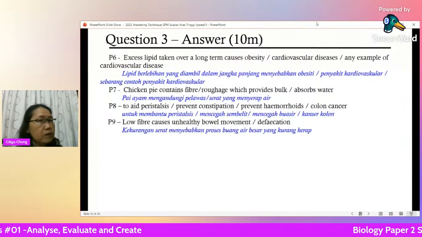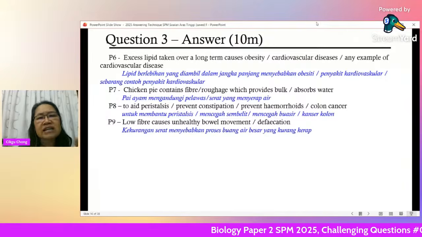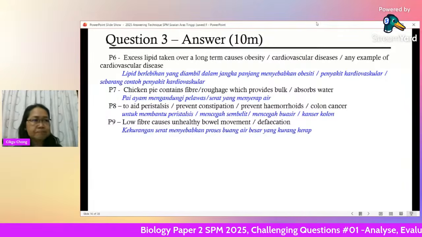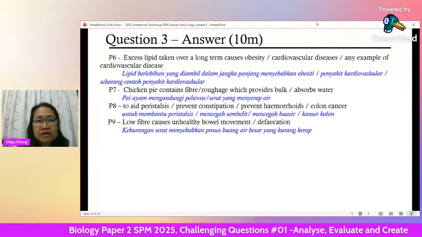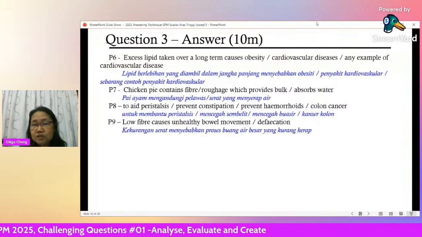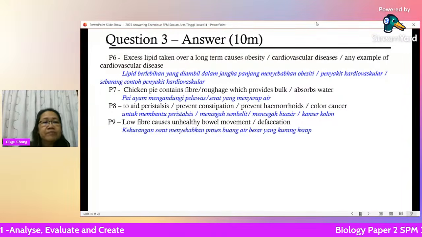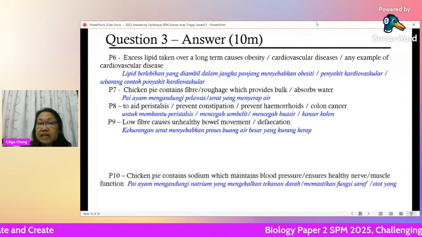What's the problem with the chicken pie now? It's got low fiber. So low fiber causes unhealthy bowel movement. That means not very often you get to buang air besar. All right, that means unhealthy defecation, maybe once in 4 or 5 days, once in 1 week. That's very bad. Okay, then talk about the next group.